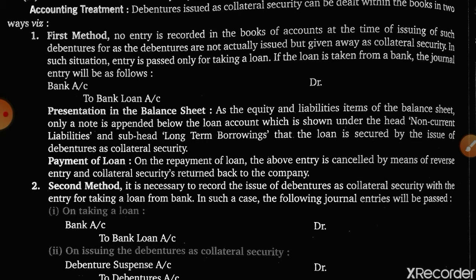In the last class we have completed up to question number 12. Today we are going to start a very interesting topic, that is issue of debentures as collateral securities. So listen to the explanation very carefully.